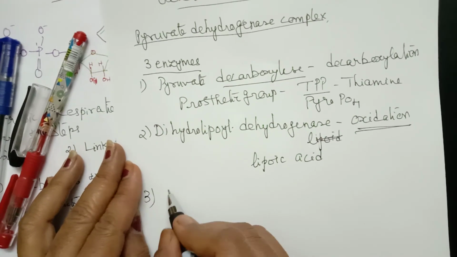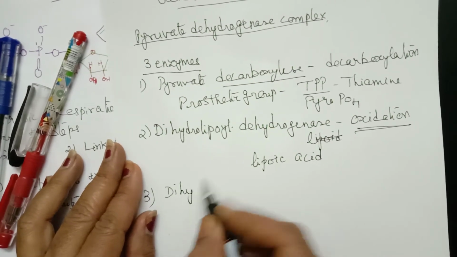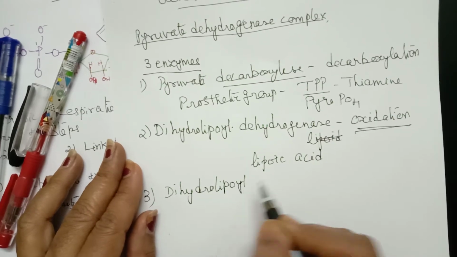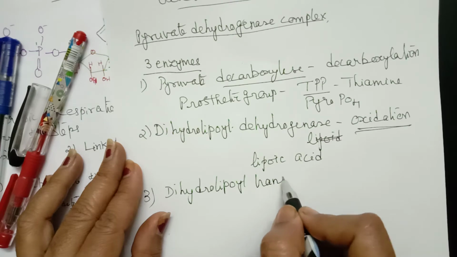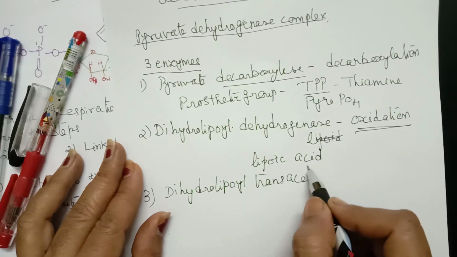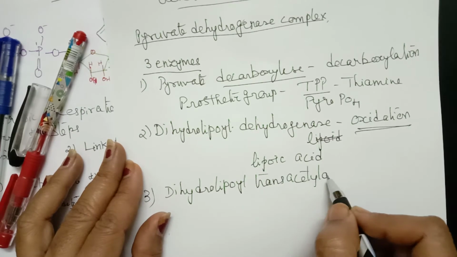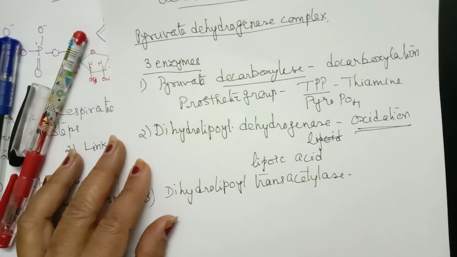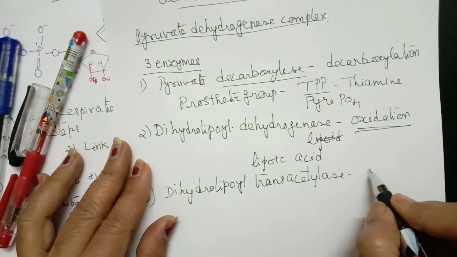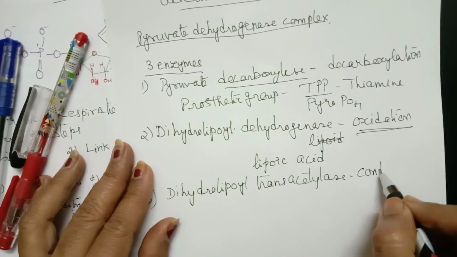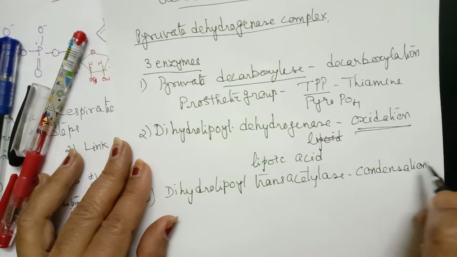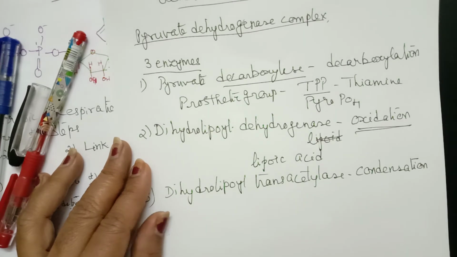Third enzyme is called dihydrolipoyl transacetylase. This brings about the next reaction, the third reaction, called condensation.